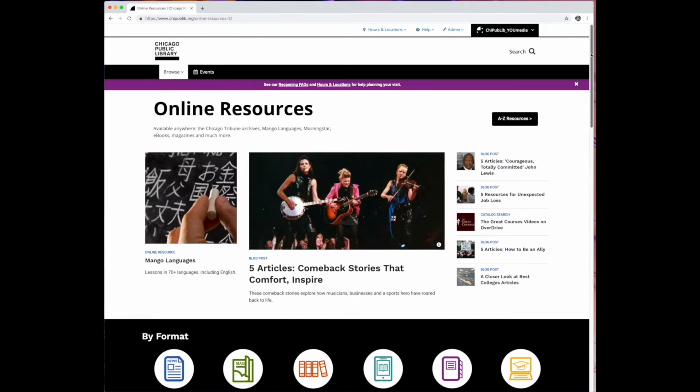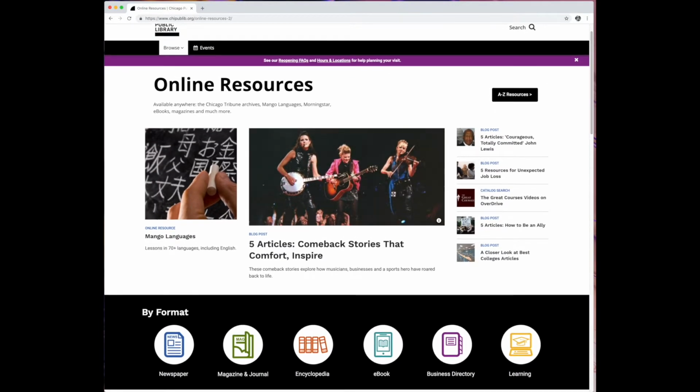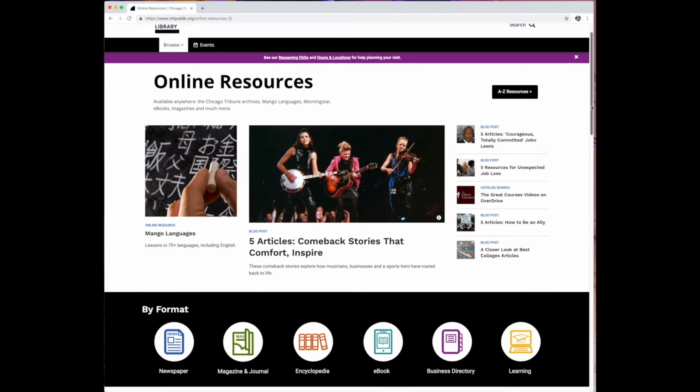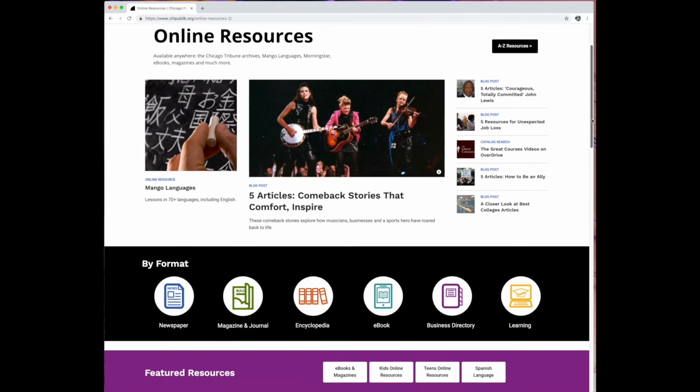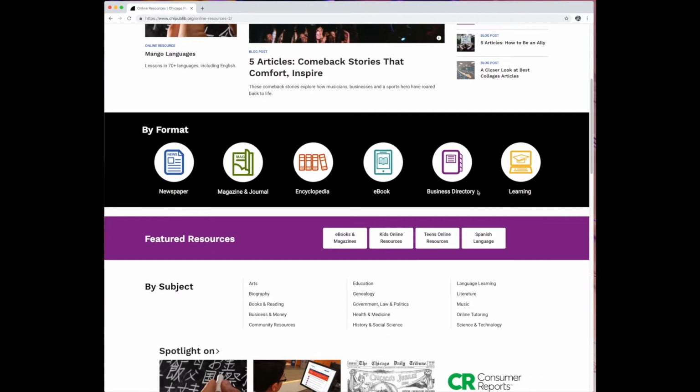This page will be your hub for not only doing online research, but also downloading free books and music, learning a new language with Mango Languages, and a whole lot more fun stuff. Right now, though, let's look at a few different ways to discover potential resources for you to use in your research. For example, you can pull up lists organized by format, subject, and age to help you find the right resource.